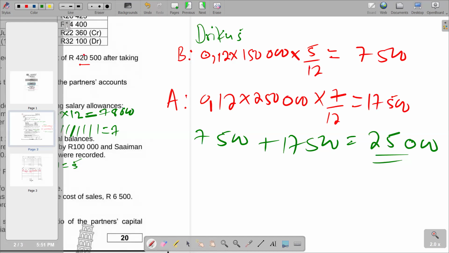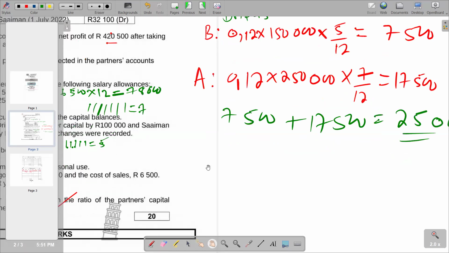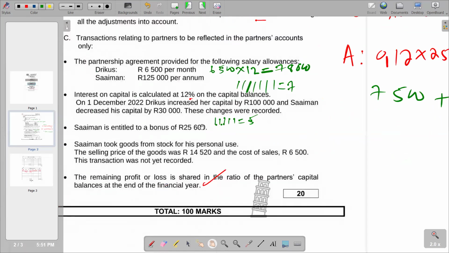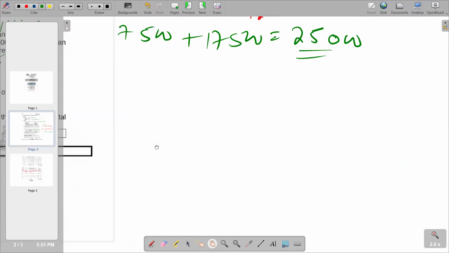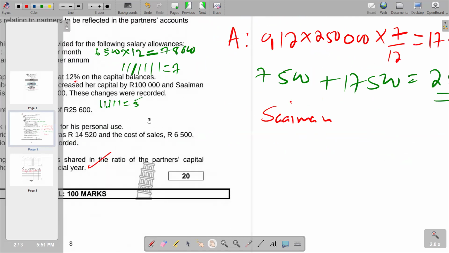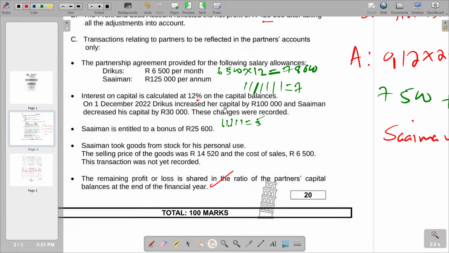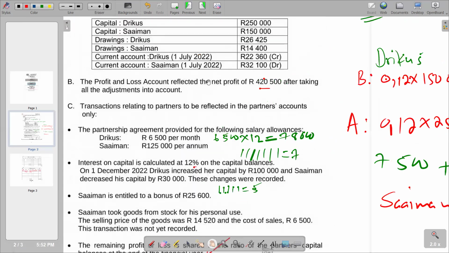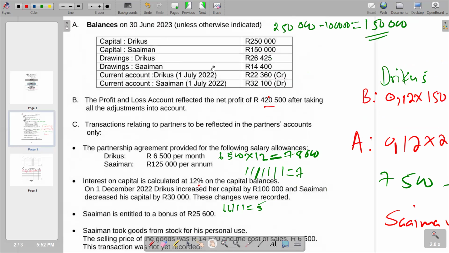But obviously we also need interest on capital for the second partner, which is Simon. Then we indicate that we also want to calculate for Simon. Then try to see the conditions in which we are going to calculate. For Simon, it says it decreased his capital by 30,000 rands on 1 December. So the one that we have there is lesser by the 30,000 that we had in the beginning.